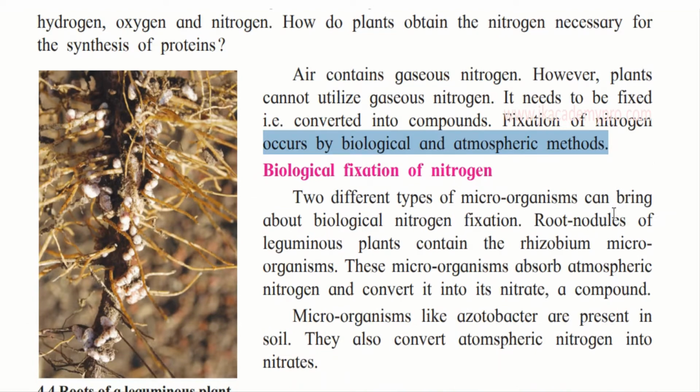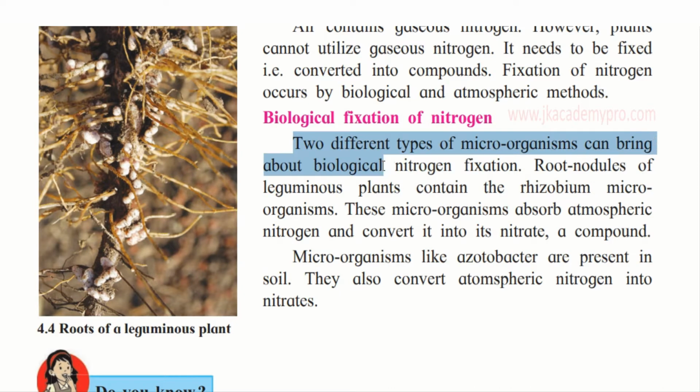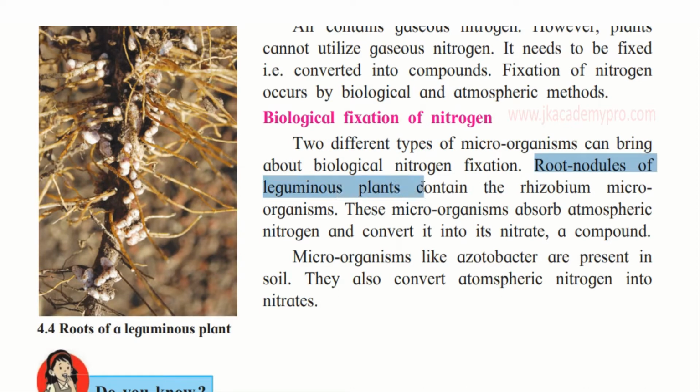Now let's learn about it. Biological fixation of nitrogen. Two different types of microorganisms can bring about the biological nitrogen fixation. One is the root nodules of leguminous plants, which contain the rhizobium microorganism. If you look at the picture alongside, these are the root nodules of the leguminous plants, and they have this rhizobium microorganism.